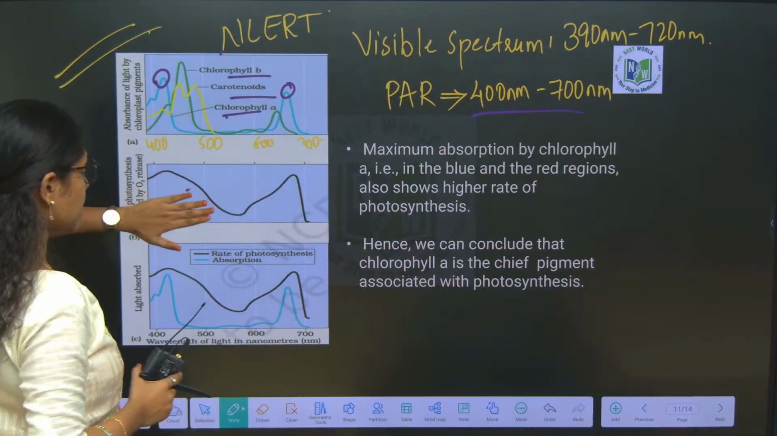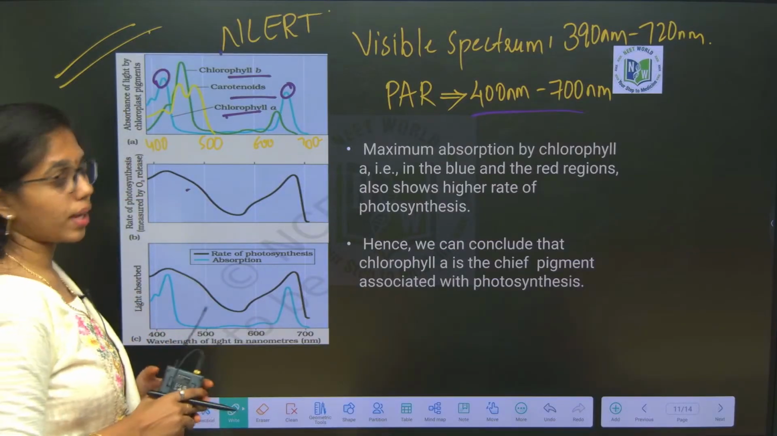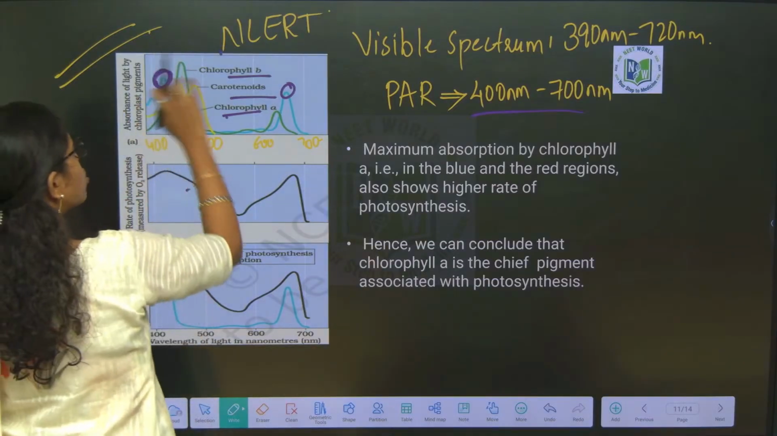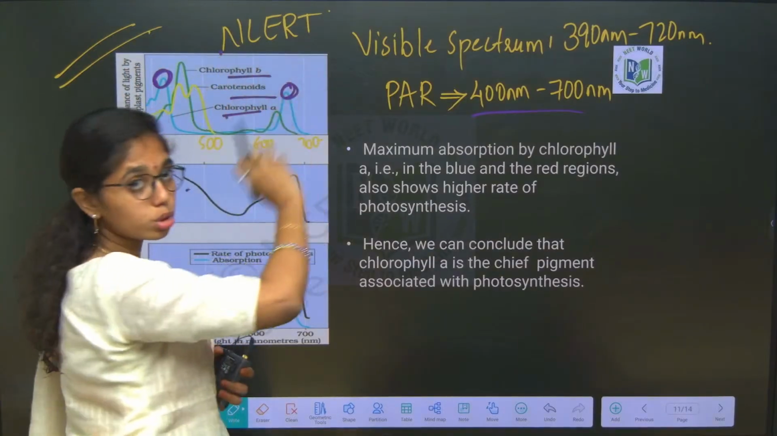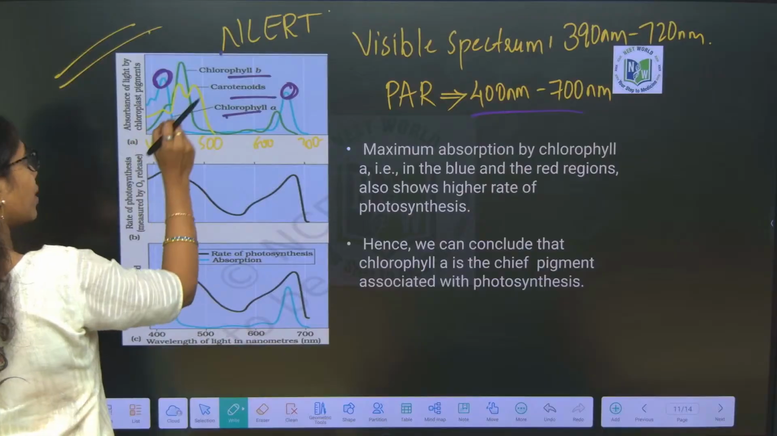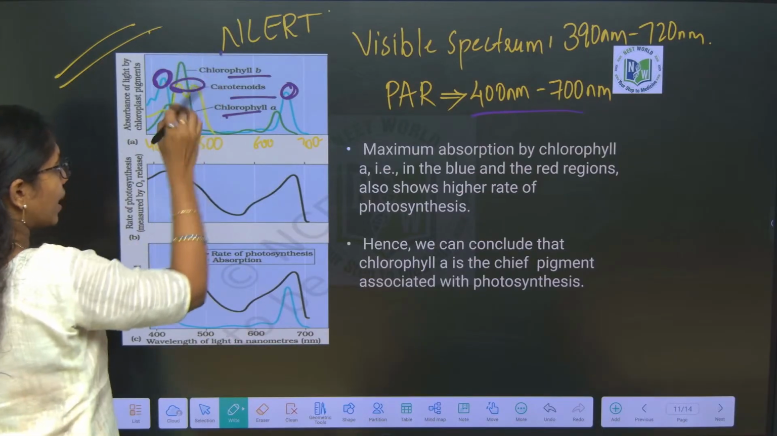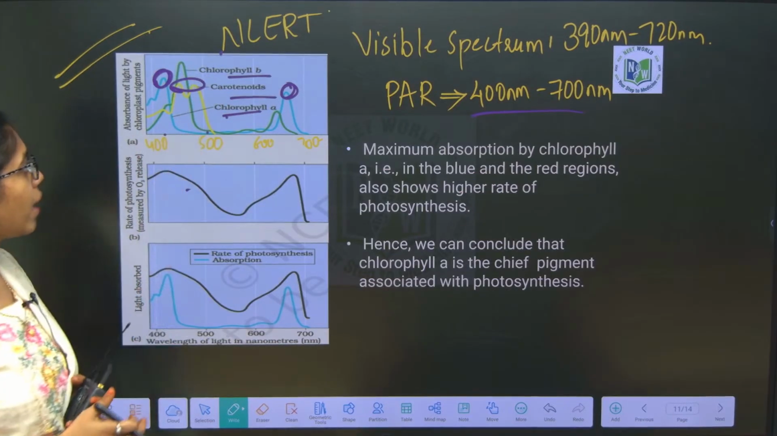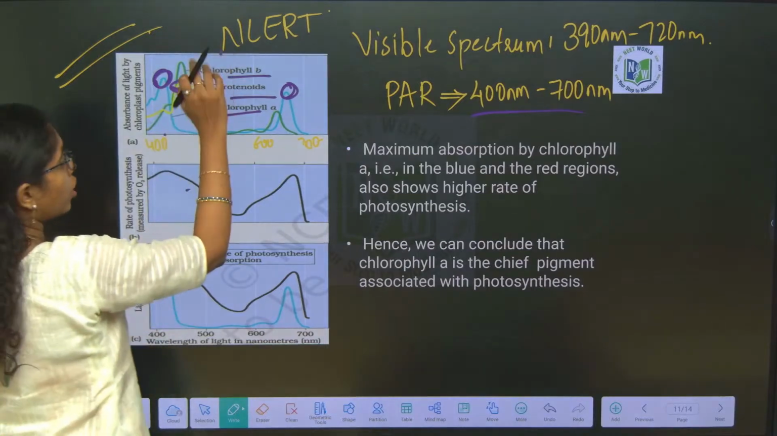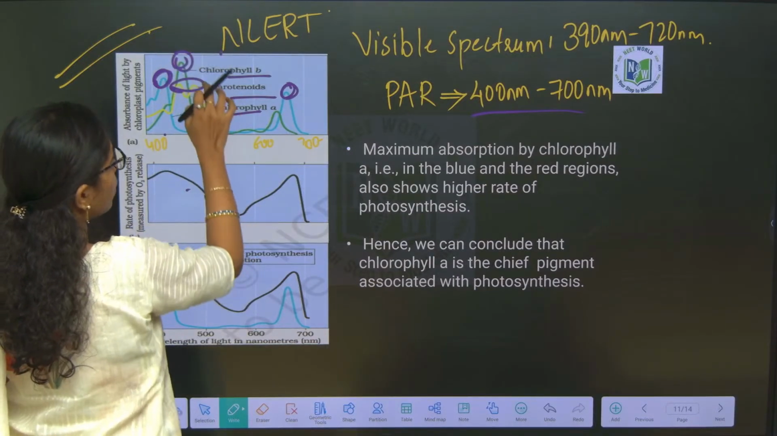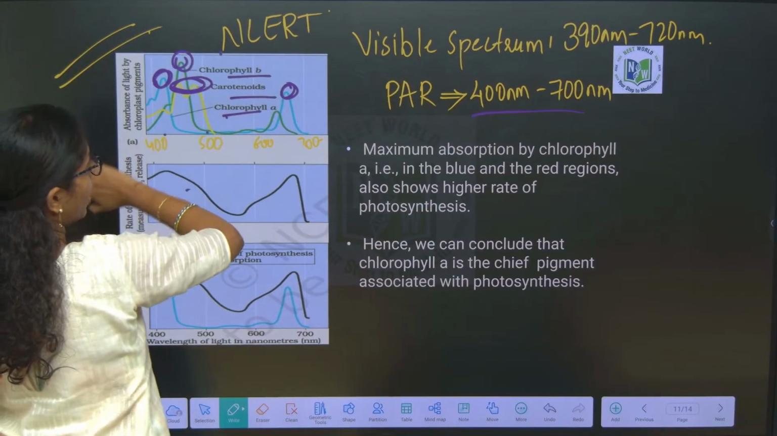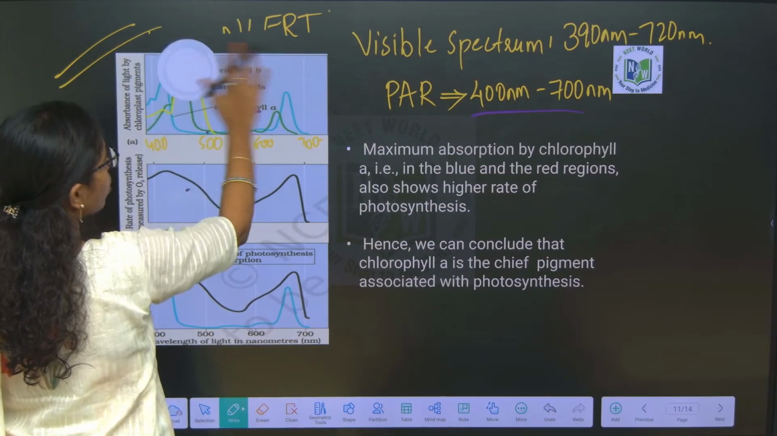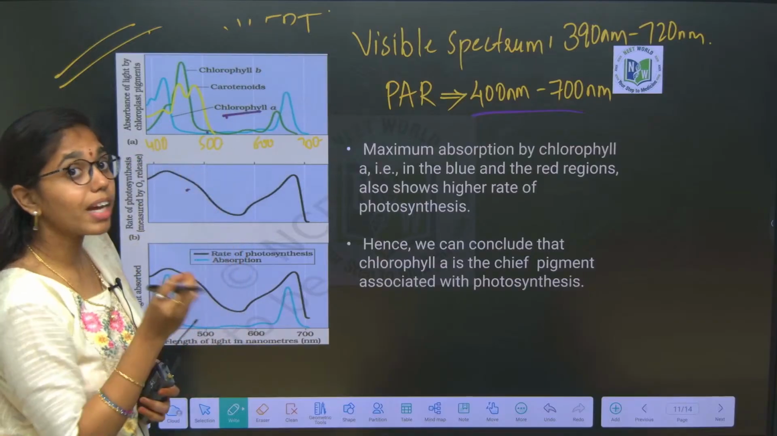As such, here in the absorption spectrum you can see chlorophyll A has two peaks, one in between 400 to 500 and one close to 700 nanometers. Chlorophyll B also shows two peaks, but they are in between 400 to 500 nanometers only. Sorry, chlorophyll B one peak and carotenoids two peaks are shown. But if you observe properly, the maximum amount of photosynthesis is conducted by chlorophyll A.